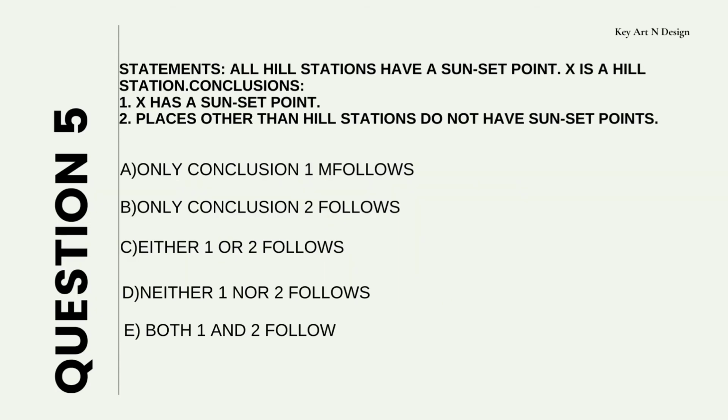Question 5. Statements: All hill stations have a sunset point. X is a hill station. Conclusions: 1. X has a sunset point. 2. Places other than hill stations do not have sunset points. A. Only conclusion 1 follows. B. Only conclusion 2 follows. C. Either 1 or 2 follows. D. Neither 1 nor 2 follows. E. Both 1 and 2 follow.